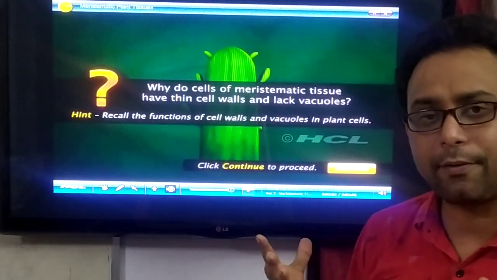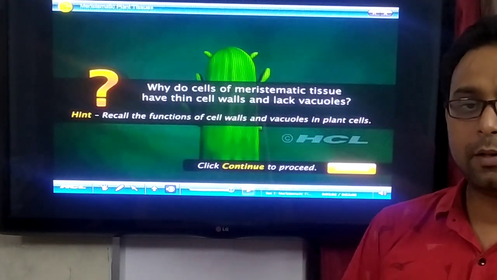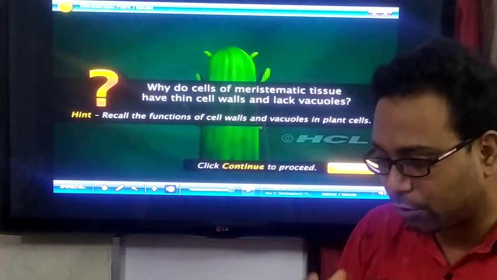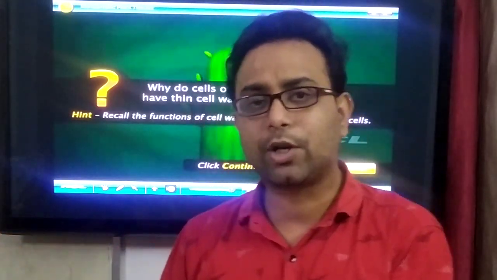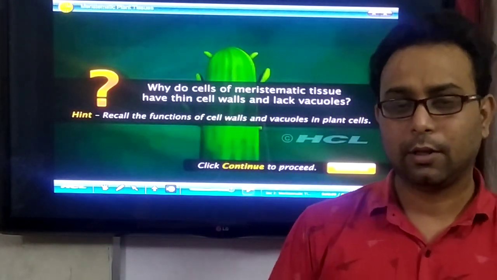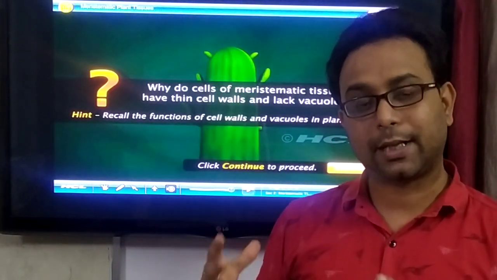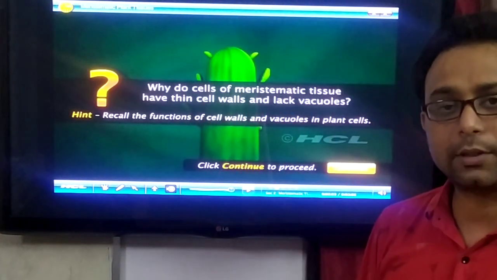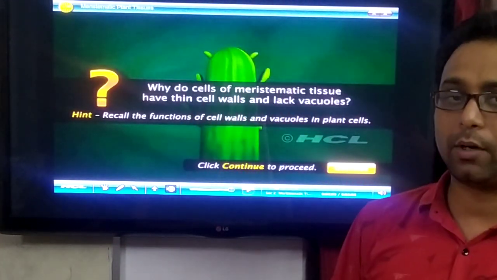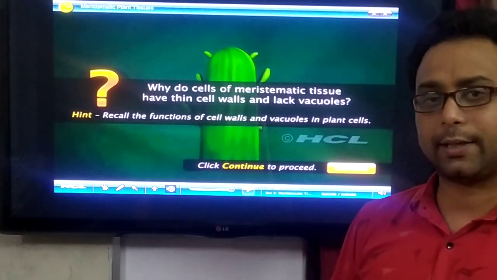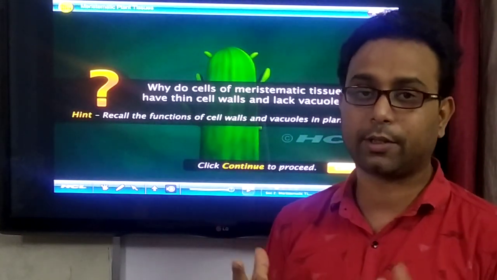Because, you know what is the function of the vacuole? Vacuole is a storehouse. But cells which continuously divide are not required to store food. Why would they store food? That is for the permanent tissues, right? So the cells that have the dividing power do not require vacuoles to store food.